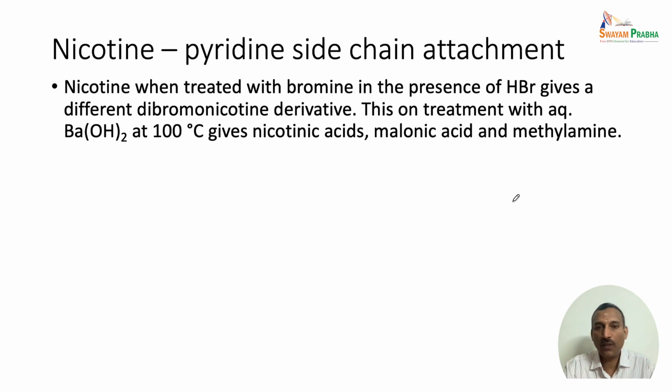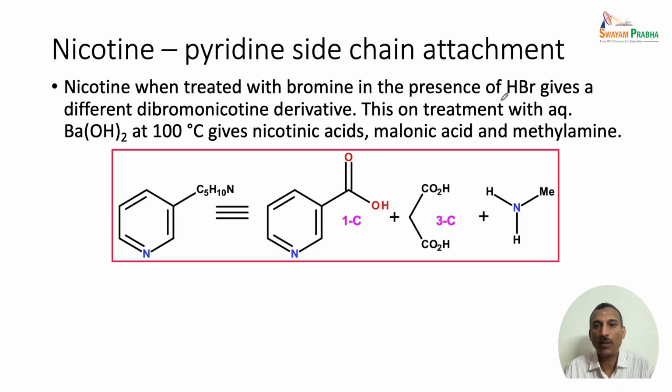And nicotine is treated with bromine in the presence of HBr. So we are using a different brominating agent, because in the previous case we used bromine and acetic acid. Now we are using bromine and HBr. So this gives a different dibromo-nicotine derivative. This dibromo derivative on treatment with aqueous barium hydroxide at 100 degrees centigrade gives 3 different products. The first one is nicotinic acid. The second one is malonic acid. The third one is methylamine. So 3 different compounds are formed.